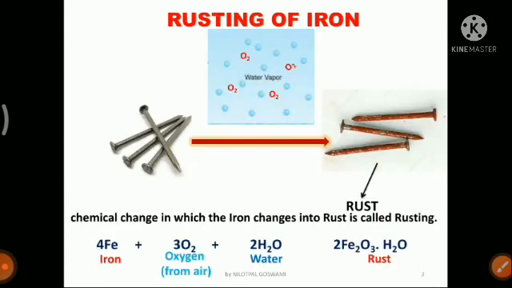Okay, so now we will be looking at three examples that are discussed in your book, and the first and most common one is the rusting of iron. Okay, so what happens while rusting? Rusting is a chemical process because it is also a type of corrosion, and there will be an oxidation reaction. So what happens when iron comes in contact with water as well as oxygen at the same time? That means iron should react with water and oxygen present in the air at the same time.